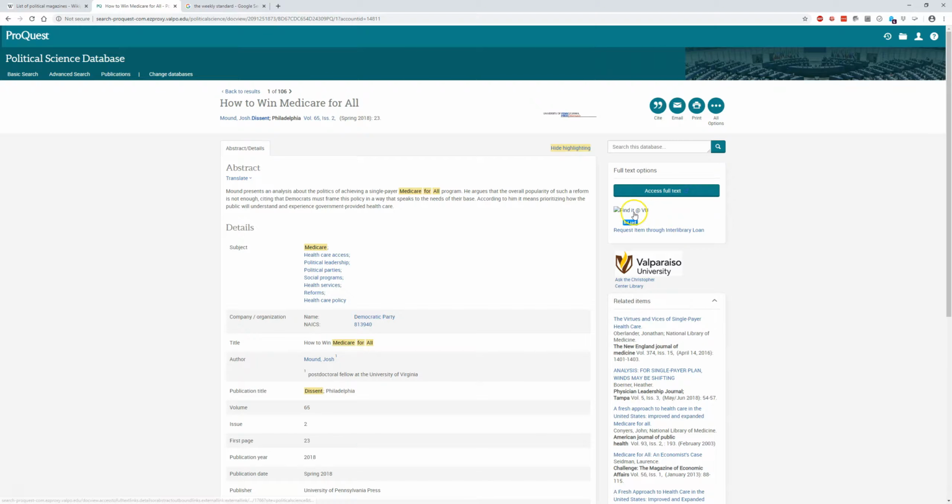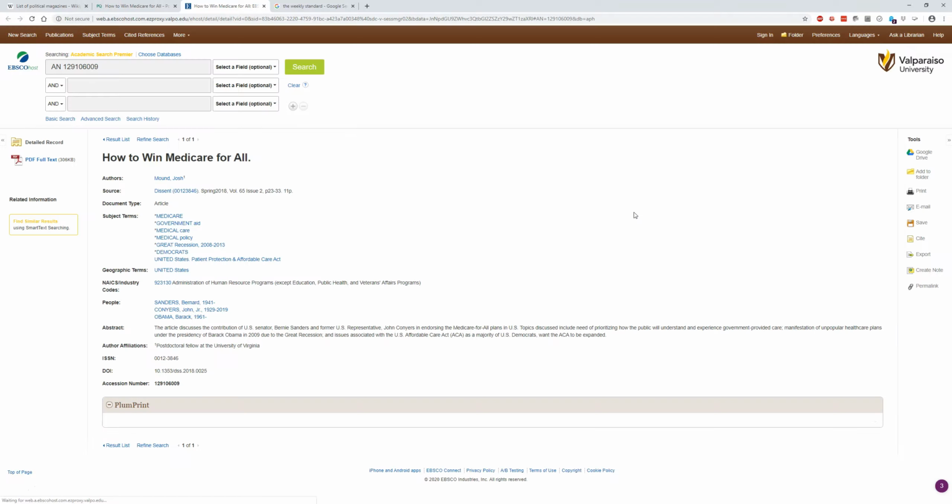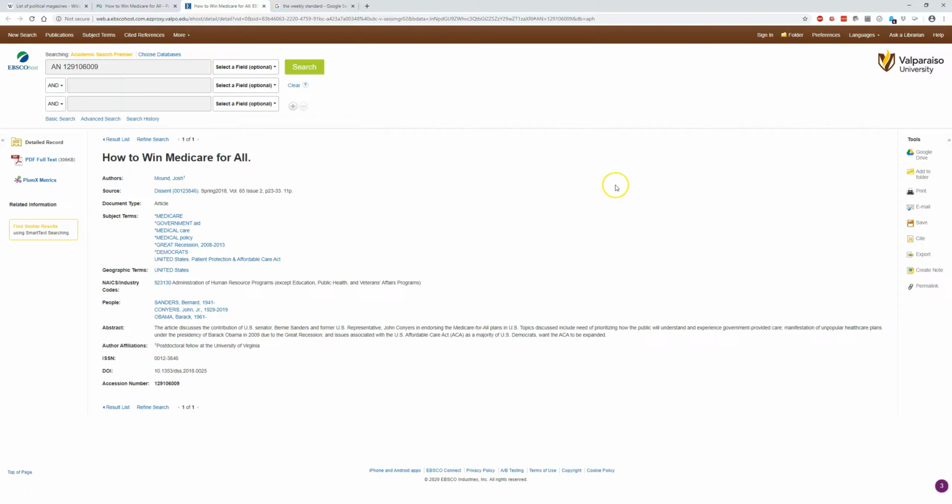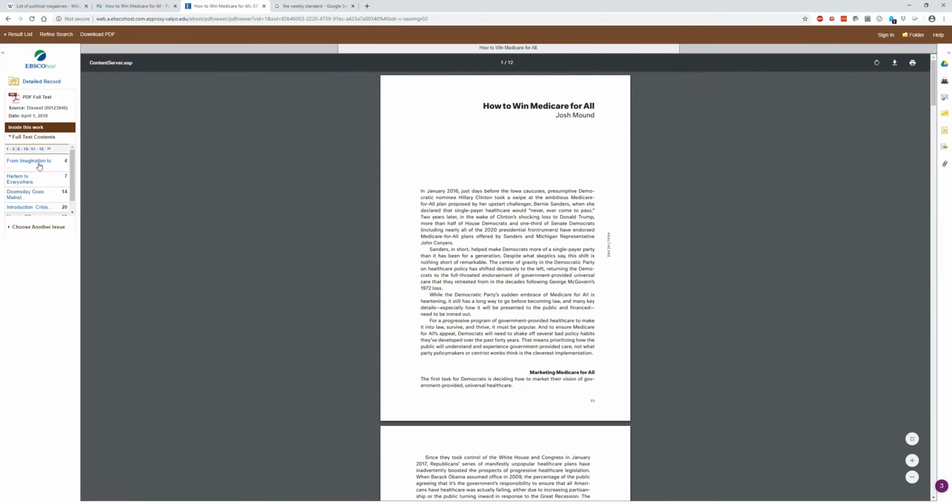Always try that first, because that means we don't own it in that database, but they're going to look for it in another database. It looks like it brought us here. We have it in Academic Search Premier, a different database. We're going to look for that PDF full text button, and that takes us to the article.